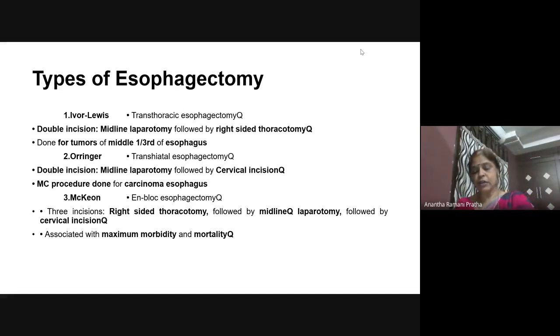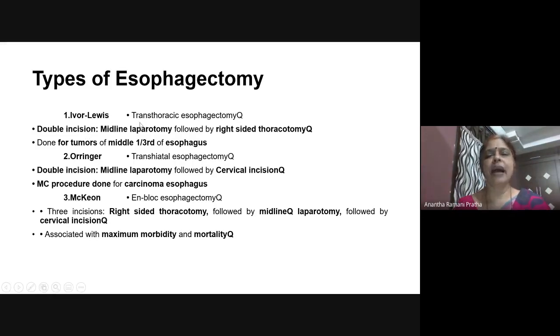Next, for adenocarcinoma, it is not radiosensitive, it is not chemosensitive. So the first line of management is always surgery. So what are the types of surgeries we have? We have Ivor-Lewis, and then Orringer, McKeown. Just remember these 3 surgeries, right?